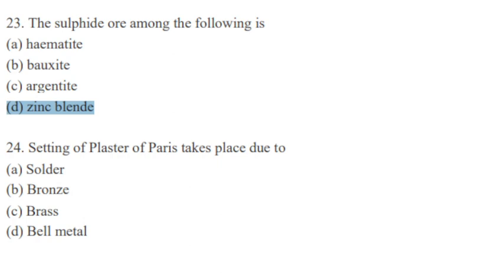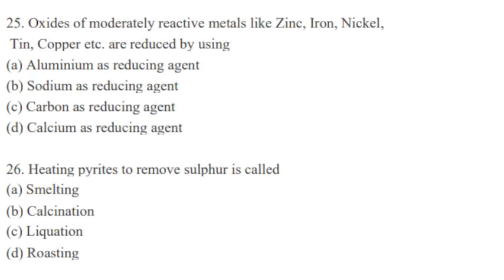Option D. Next, setting of plaster of Paris takes place due to. So it takes place due to hydration. Option A is correct. Next, oxides of moderately reactive metals like zinc, iron, nickel, tin, copper, etc. are reduced by using carbon as reducing agent. So option C is correct. Next, heating pyrites to remove sulfur is called. So it is called roasting. So correct option is D.